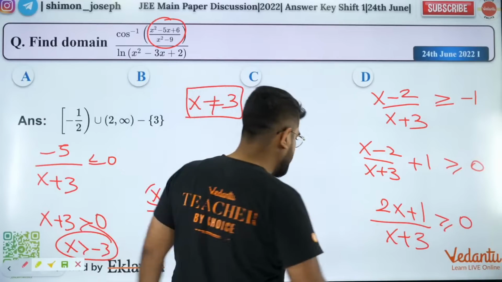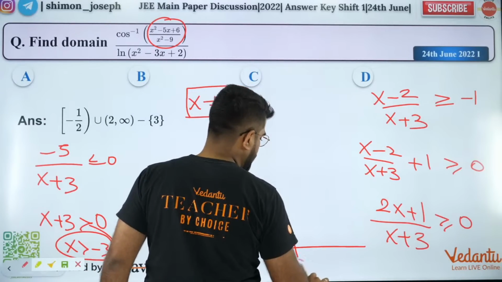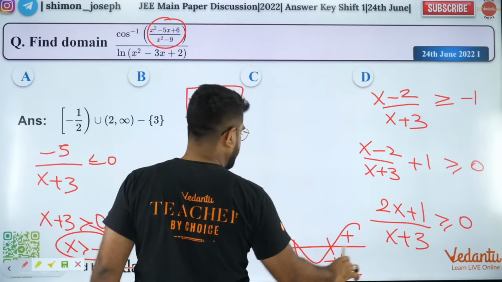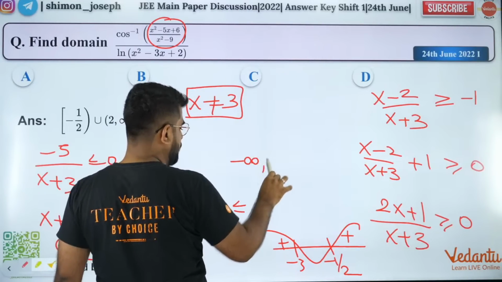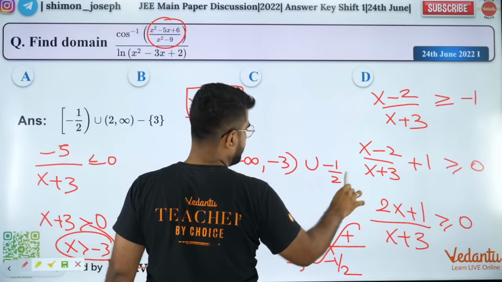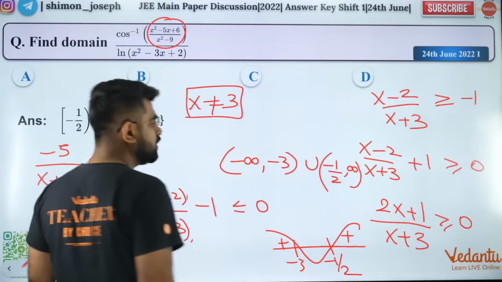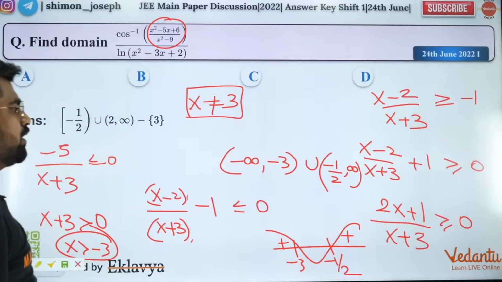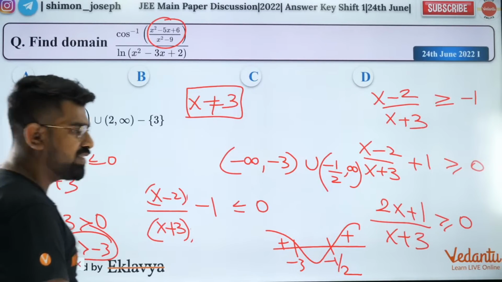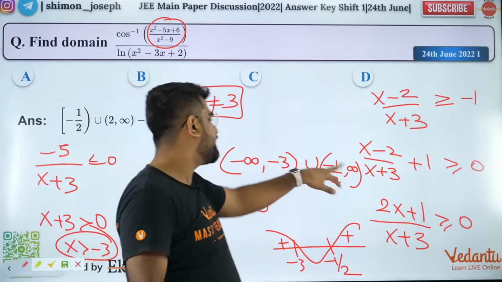And over here, what will you get? If you do by wavy curve, you get -3 and -half. And you want positive, right? So it's going to be between -infinity to -3 union -half to infinity. Is that correct? Are you all happy? These are some of your answers. So you have to take the intersection. If you take the intersection, I think -half to infinity will be the intersection.